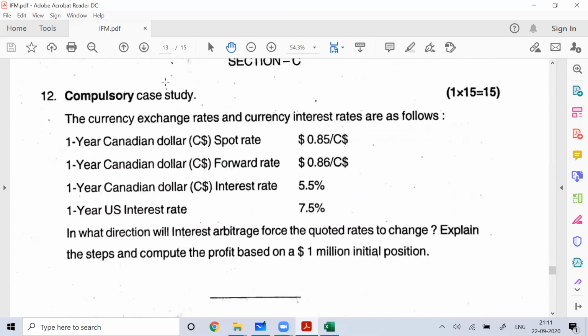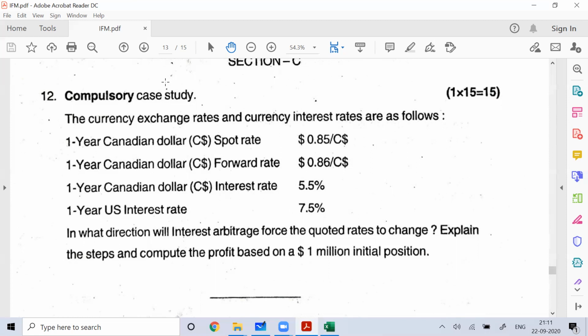Similarly, you can see this question number 12. Again, the same thing. The forward rate and spot rate are given. You find the forward rate premium percentage, and like that you will find the interest rate differential percentage. Then they are not equal, so there's a possibility of arbitration.